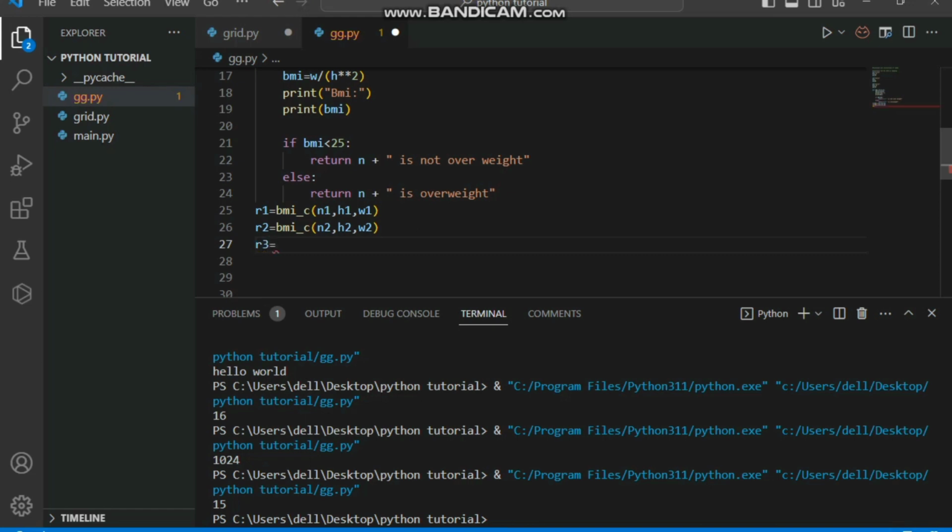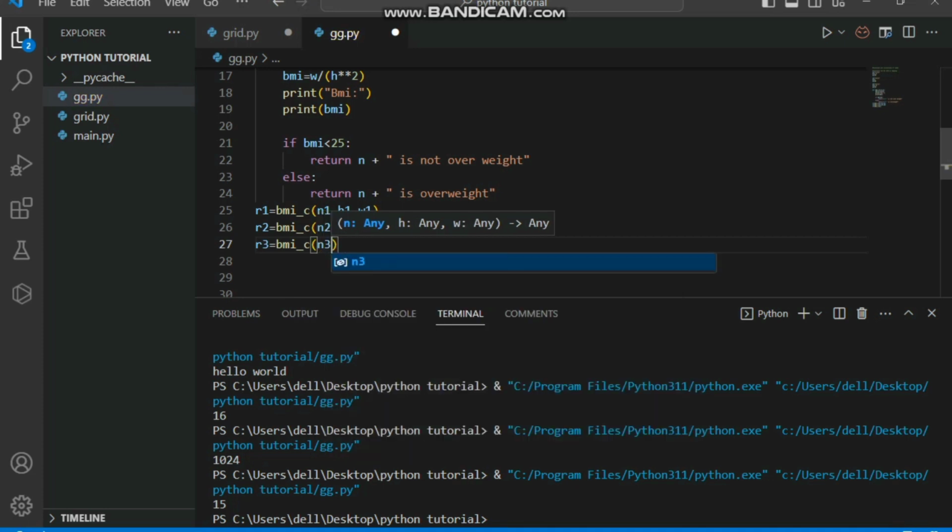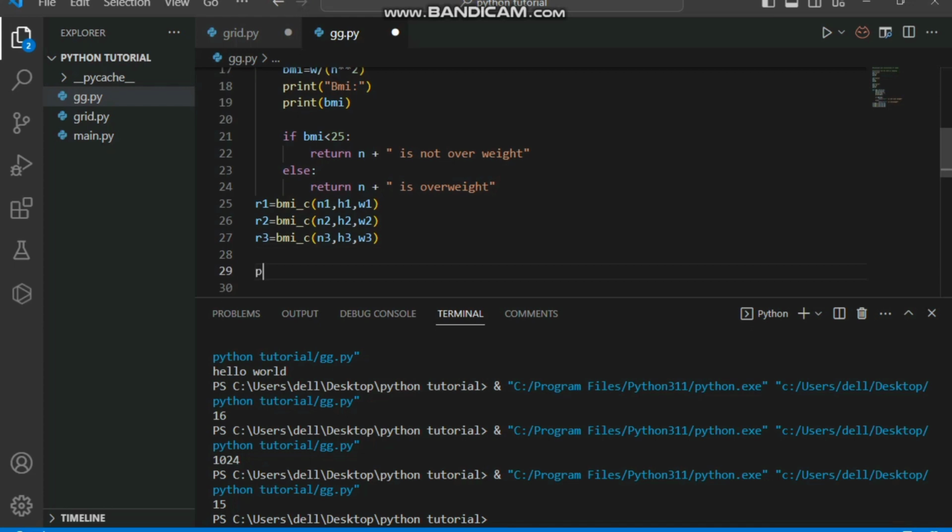Then the third person, that is result3. I'm going to map it to the BMI of our third person, that is n3, then h3 and w3. After mapping these results, we need to print them out.